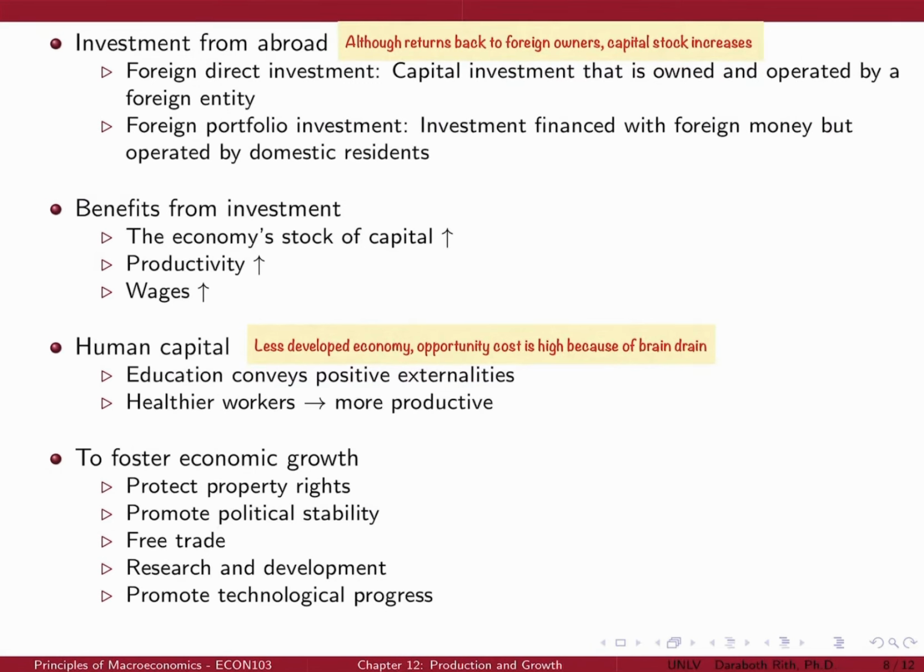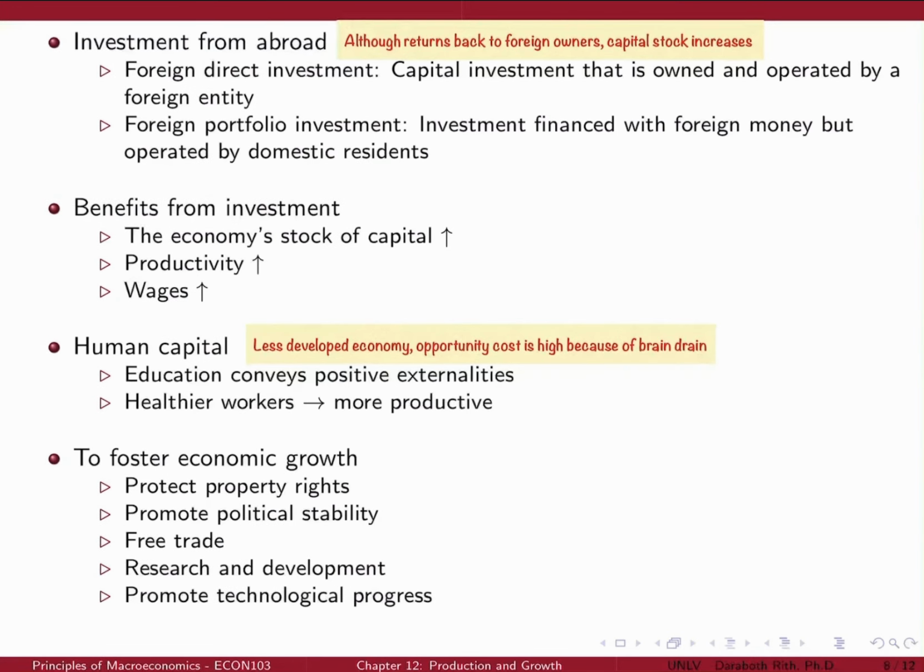Free trade. Some countries have tried to achieve faster economic growth by avoiding transaction with the rest of the world, often to protect infant industry. However, trade allows a country to specialize in what it does best and thus consume beyond its production possibilities. Research and development. The primary reason why living standards have improved over time has been due to large increases in technological knowledge. Promote technological progress. The US government promotes the creation of new technological information by providing research grants and providing tax incentives for firms engaged in research.